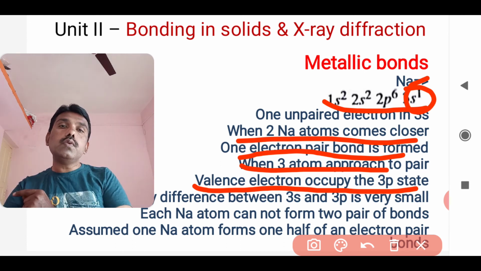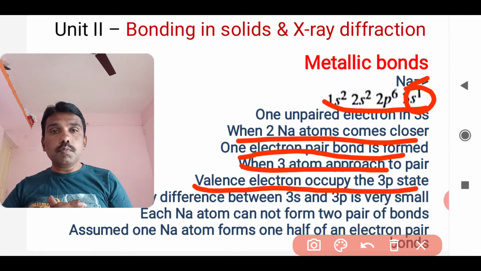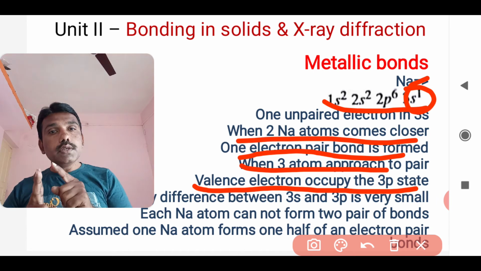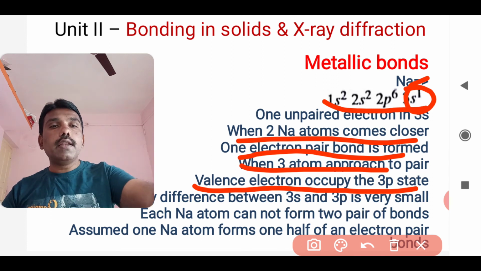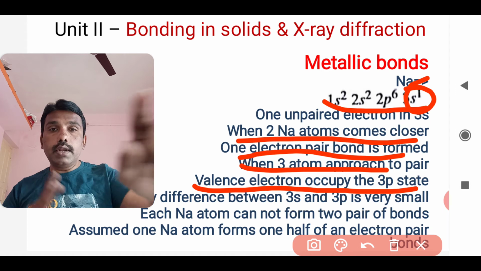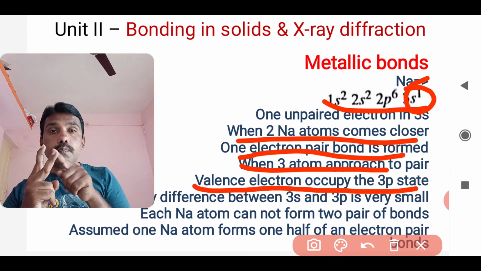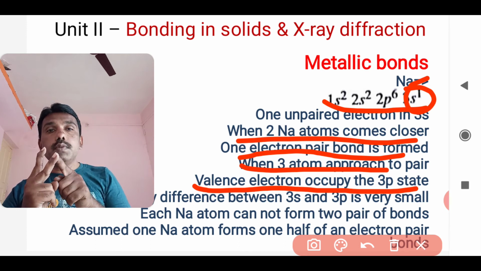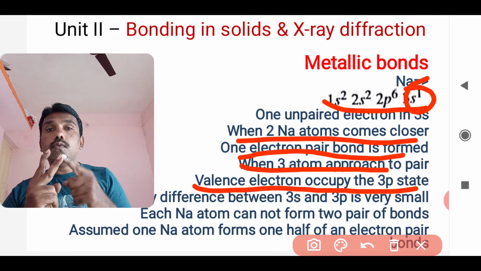pair of electrons. It is not like the two unpaired electrons are going to form bonds. What happens is that it distributes that one bond, so it becomes as if in half, and that is why each atom cannot form two pairs of bonds. I already told you that each atom cannot form two covalent or two metallic bonds; only one bond is allowed for each atom. The second bond is not going to be formed in each atom.